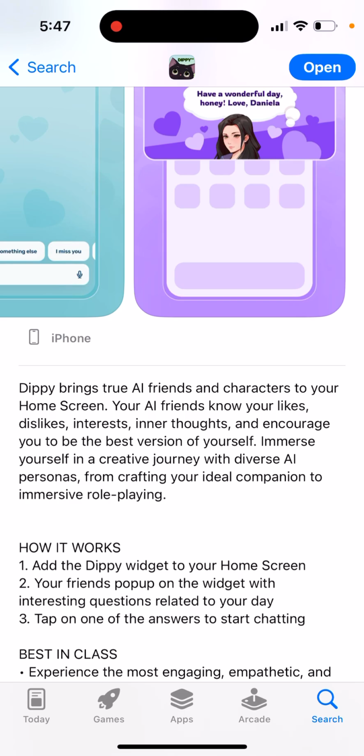DP brings true AI friends and characters to your home screen. Your AI friends know your likes, dislikes, interests, inner thoughts, and encourage you to be the best version of yourself. Immerse yourself in a creative journey with diverse AI personas, from crafting your ideal companion to immersive role playing.